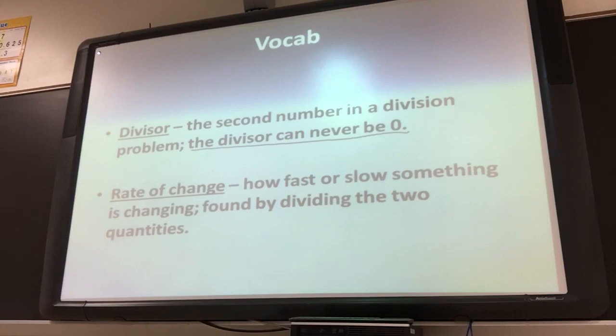So think about why a divisor can never be 0. Can you take 0 and divide it into 6 pieces? No, it would be 0 still, right? Nothing divided by anything is nothing. Can you take 6 of something and divide it into nothing? Exactly, you can't. It doesn't make any sense. So that's why you can't have something and then divide it into 0.